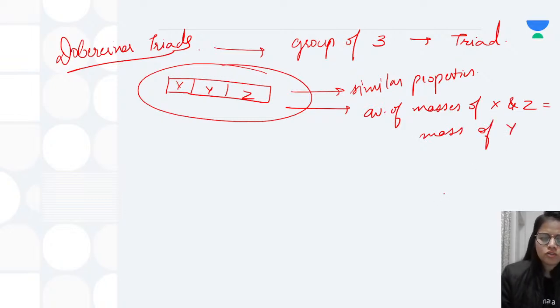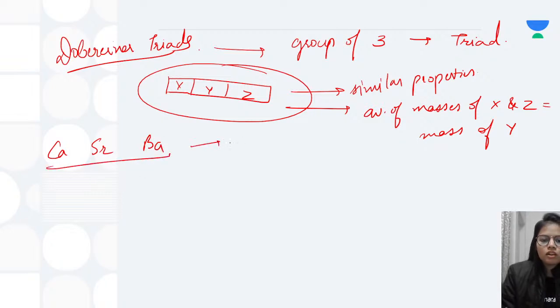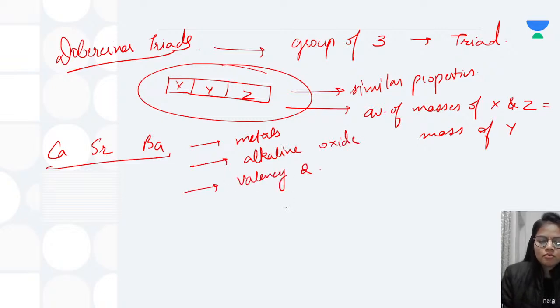It was working well for some of the elements, but that didn't apply for all of them. For example, take calcium, strontium, and barium. First of all, they are all metals. They form alkaline oxides, and third, their valency is 2. So yes, similar properties.